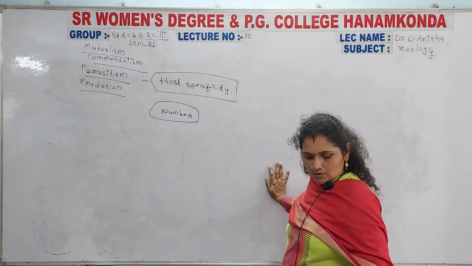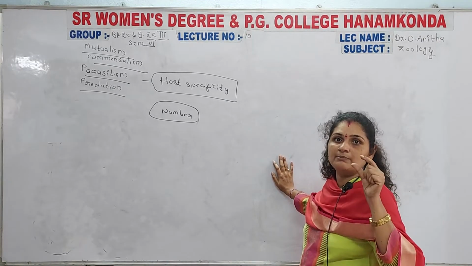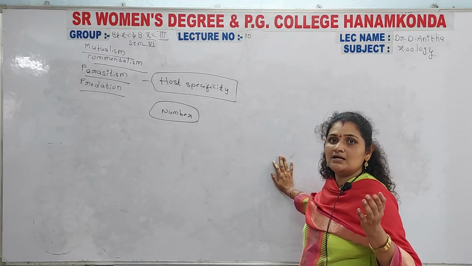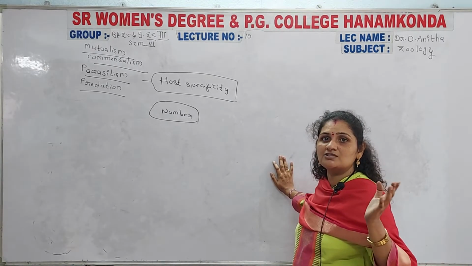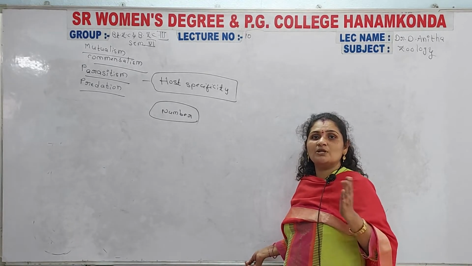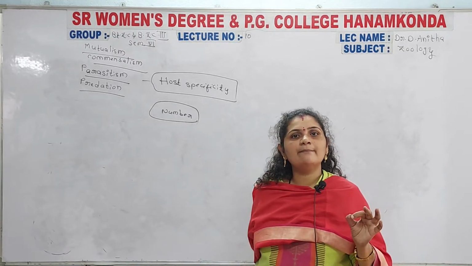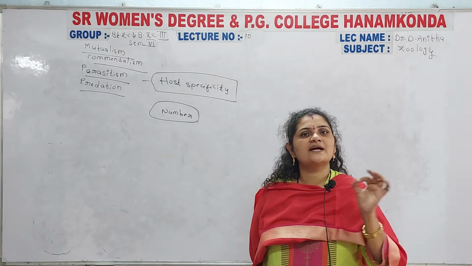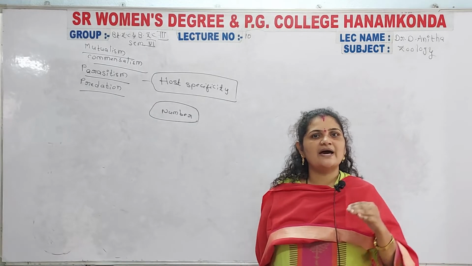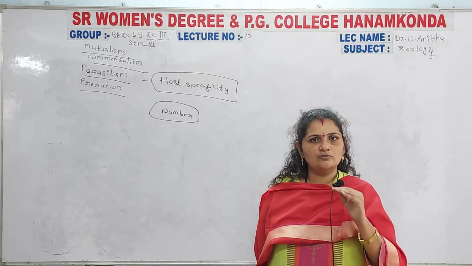It means they maintain a common, minimum number inside the host body. Why? Because if the number of parasites increases, that also leads to the death of that particular host. To overcome that problem, the parasites make one adaptation: they keep their number equal and constant inside the host body. That is one of the host specificities made by the parasites for the continuation of their life cycle throughout the host body's lifespan.